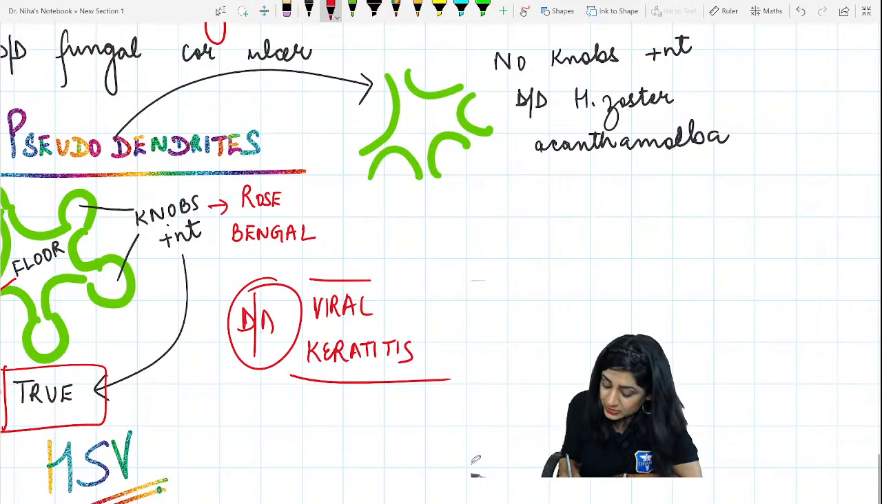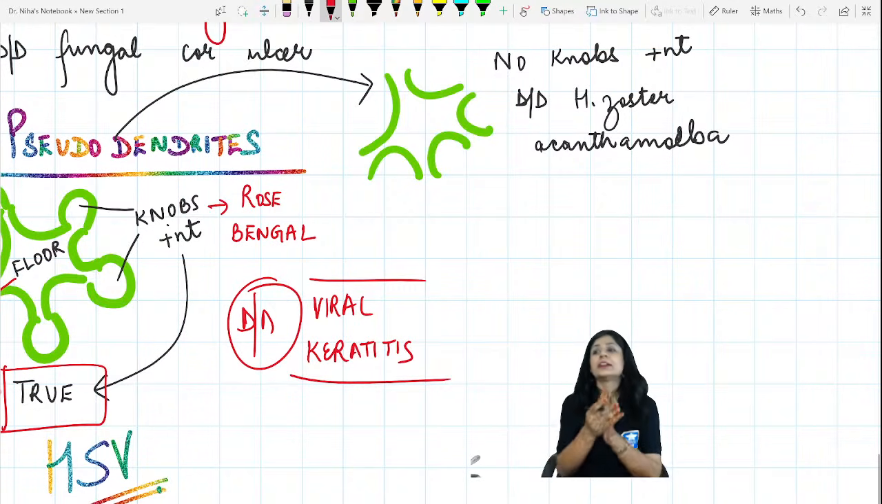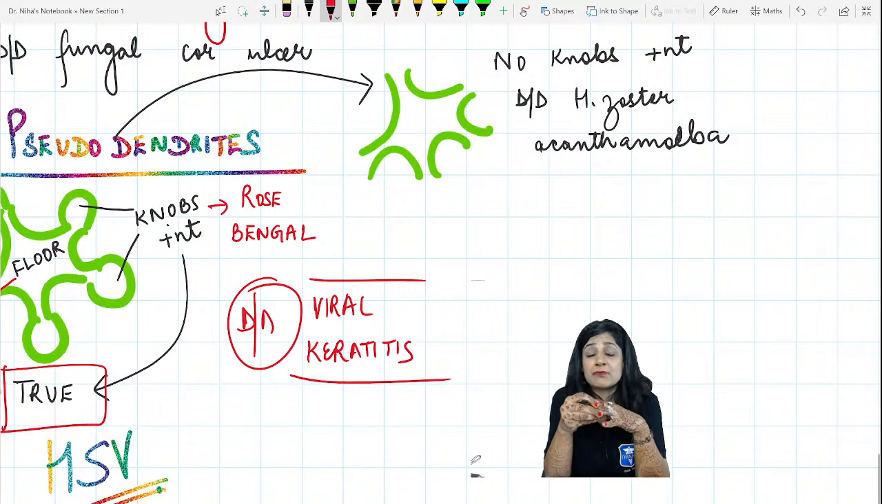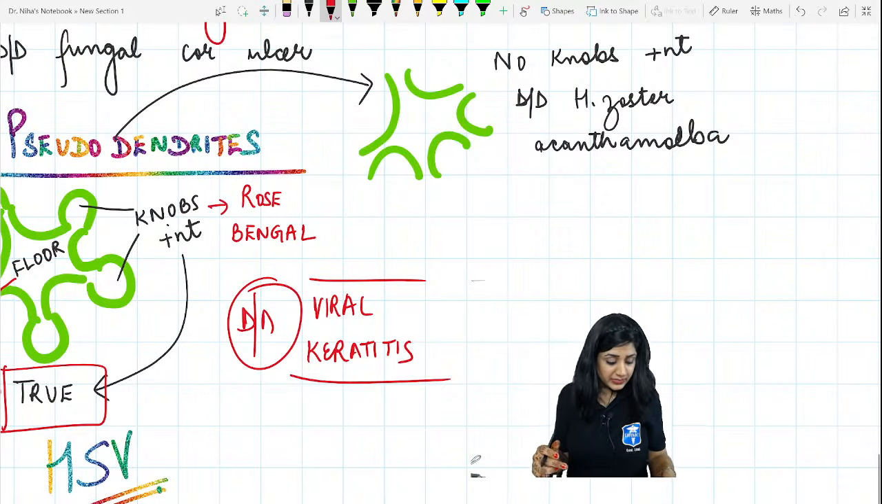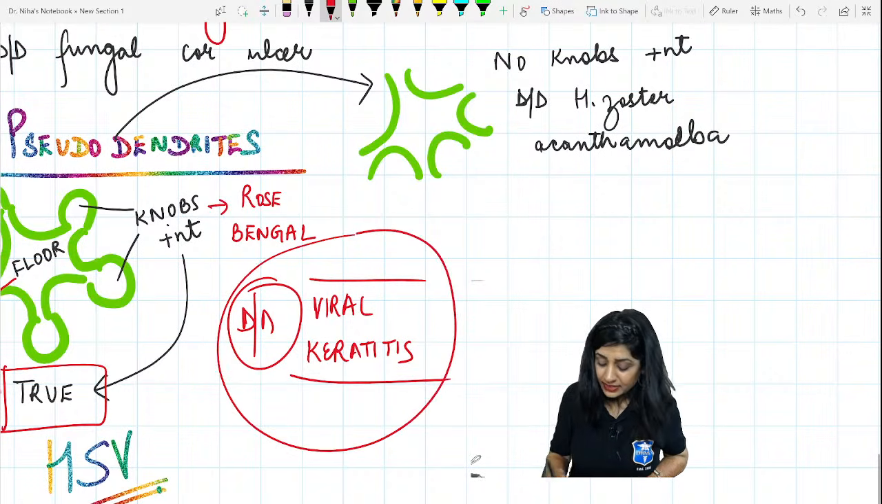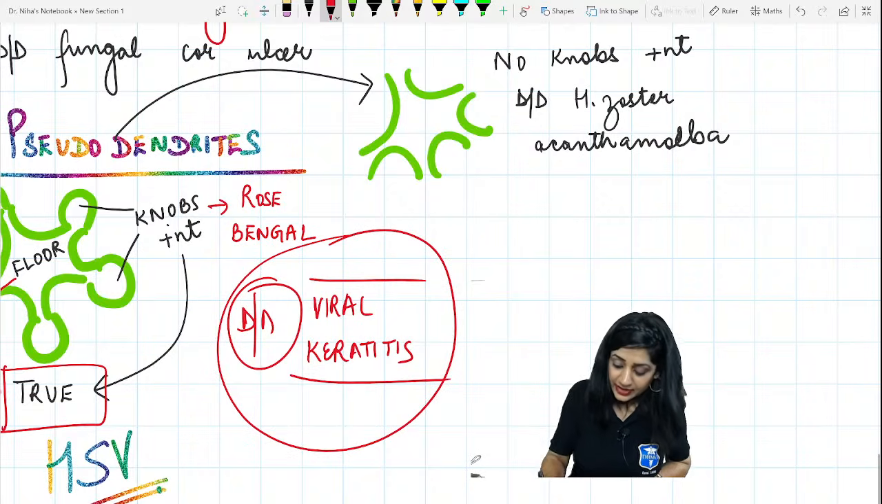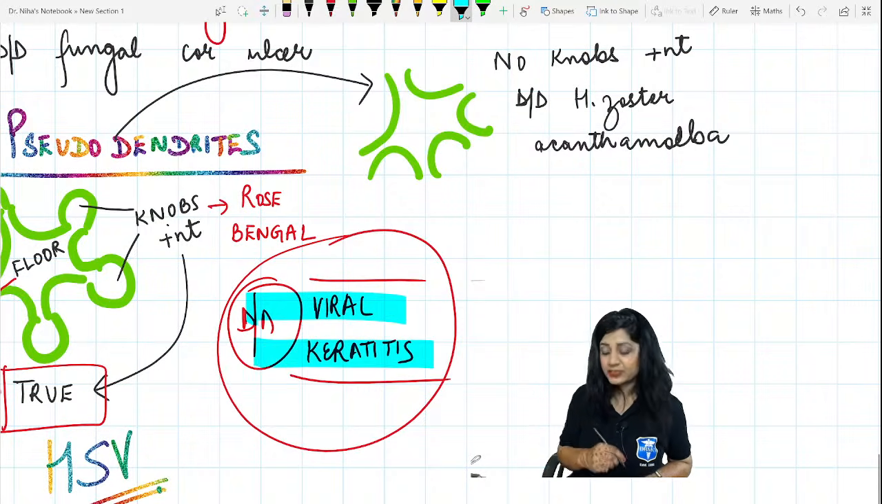Sometimes in the question they say that we have a history of trauma with vegetative matter, but it is not a case of fungal corneal ulcer. Then they can say that we have a dendritic pattern, yes, very good, but still it is not a viral keratitis. So the next DD is your viral keratitis.